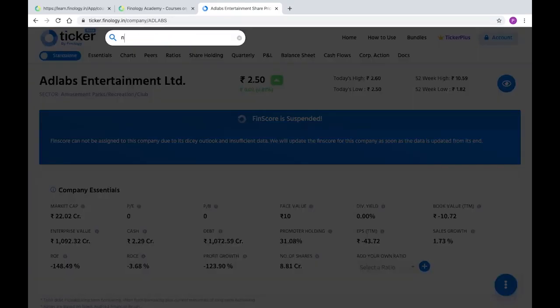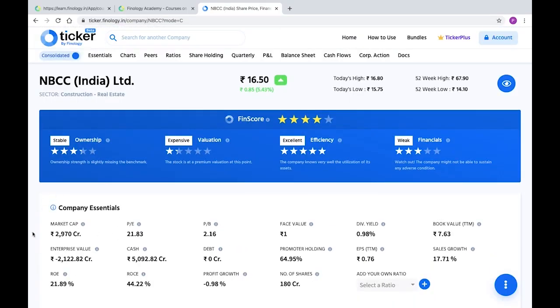Now let us see another example. Here the market cap is around 2900 crores but the enterprise value is negative. It's like buying this shop for rupees 100 with 120 in its locker and with no loans. So the cash balance with the company is around 5000 crores. This means when you put your 2900 crore in the company, you already get 5000 crores cash with no debt. Thus the EV is negative. Now this sounds very lucrative, but there are many other factors that we need to analyze before investing. But if we see in the first instance, I can conclude that this company is good enough to require further research.